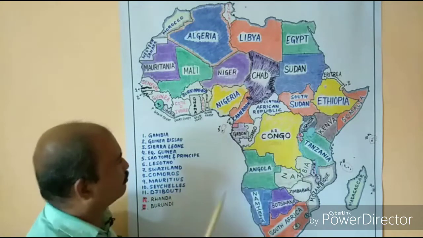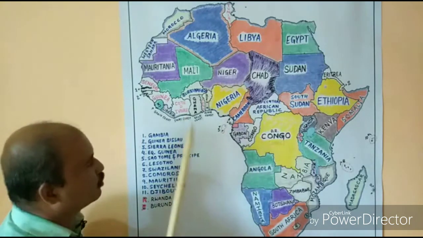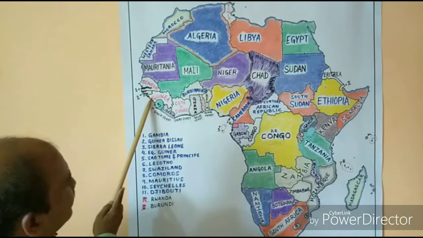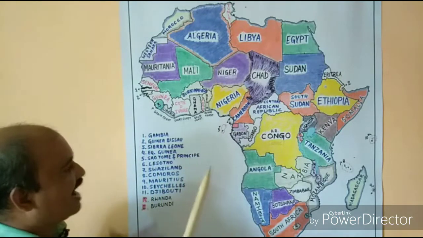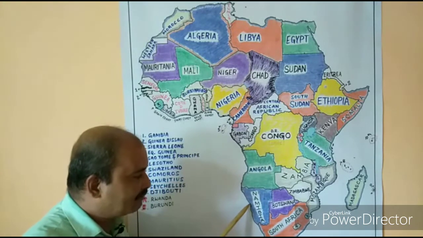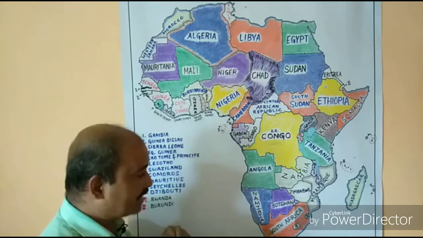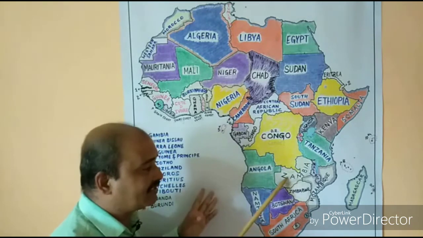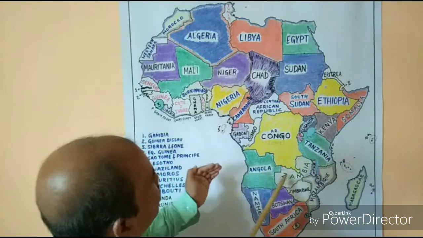Now one thing is certain, most of the children might be thinking, sir, here we have some countries which share their names, meaning more than one country. Take for example, here we have Guinea, Guinea-Bissau, and Equatorial Guinea. So 3 countries having the word Guinea. And here you see South Africa, and once upon a time Namibia too was called Southwest Africa. Clear now? So South Africa and Southwest Africa. Zimbabwe was referred to as South Rhodesia, whereas Zambia was called North Rhodesia. So here you see again the similarity in the type of names.